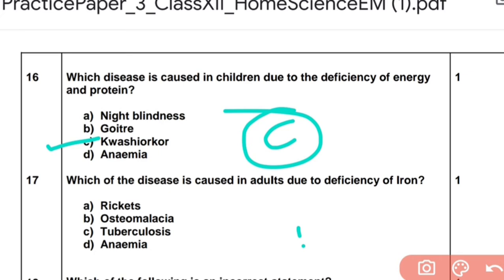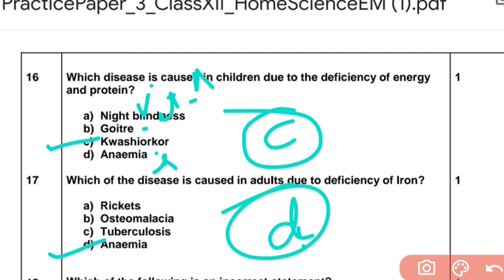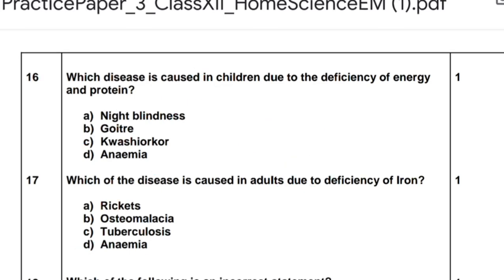Night blindness is caused by vitamin A. I'm repeating it so that even if the question changes, you can always remember: night blindness is caused by vitamin A, goiter by deficiency of iodine, and anemia by deficiency of iron. Just memorize them and you are done. Which of the diseases is caused in adults due to deficiency of iron? I just told you, the answer is D, anemia. You don't have to go any further. Just put a right on anemia and D is the right answer.